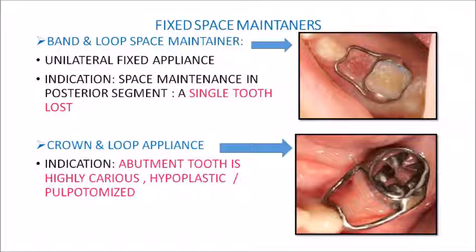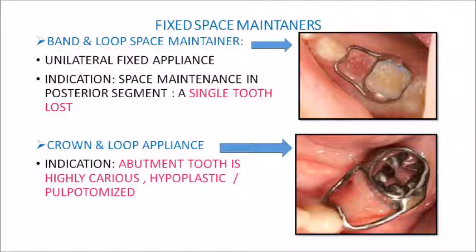The tooth distal to the extraction space is banded and the loop extends from this band to the tooth mesial to the extraction socket, and it's indicated in posterior segments with a single tooth loss.